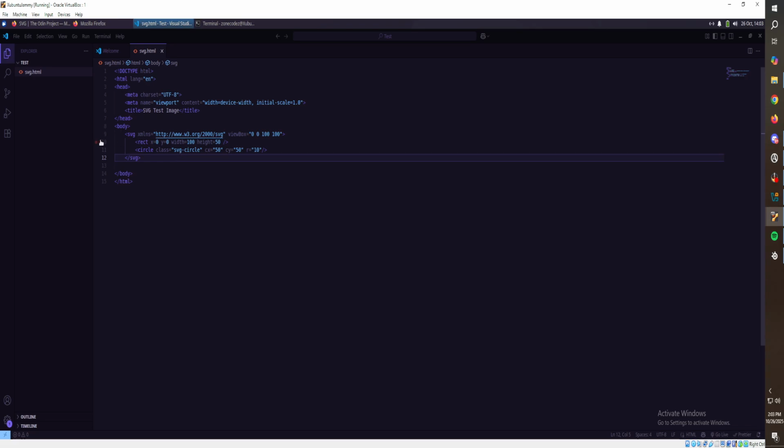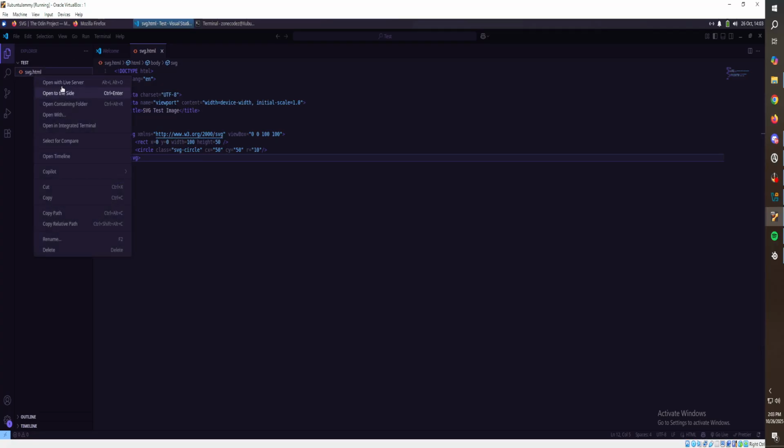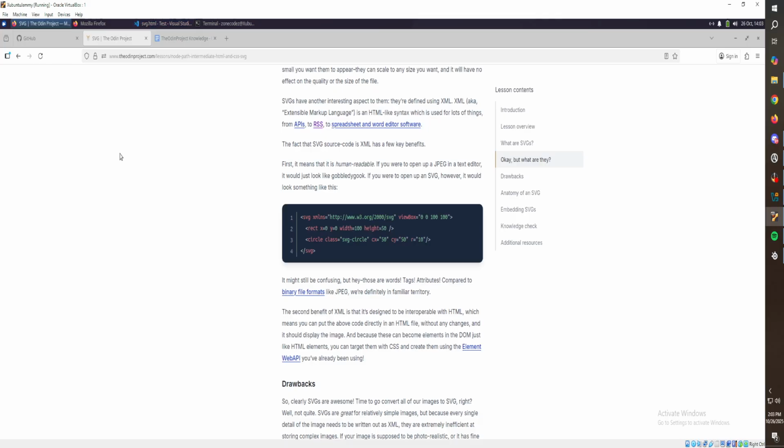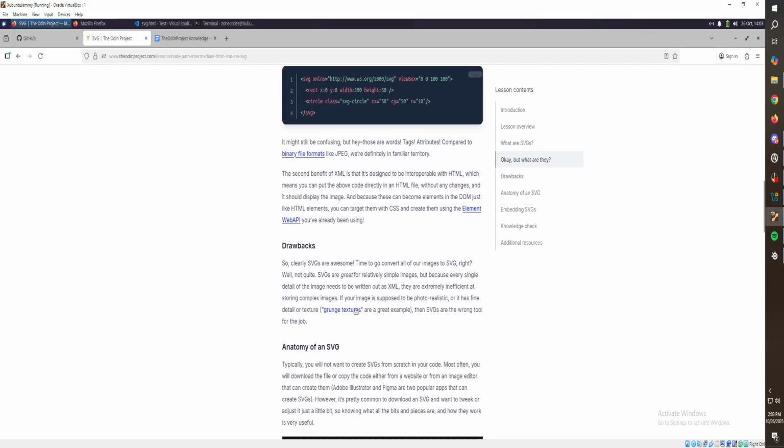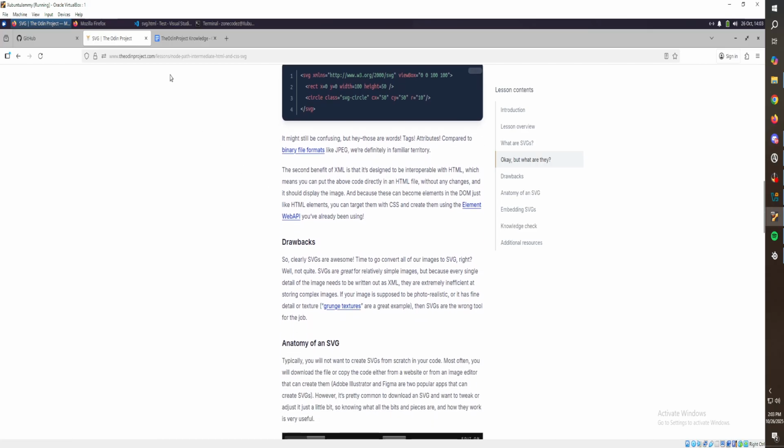So we save that. I think we can open with Live Server. Oh look, so here's the page size. And the SVG, it's a giant rectangle with a circle on the bottom, I guess. Interesting. Okay. So that's cool. I just wanted to see what that was.